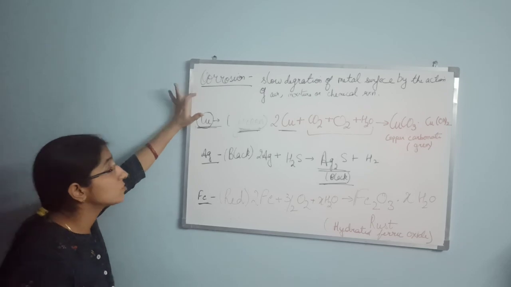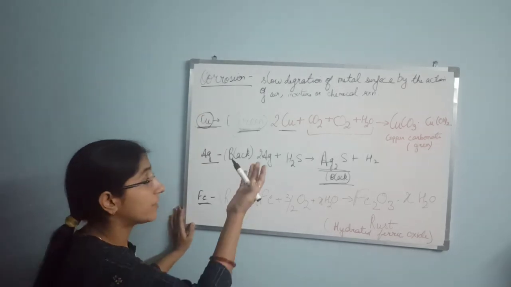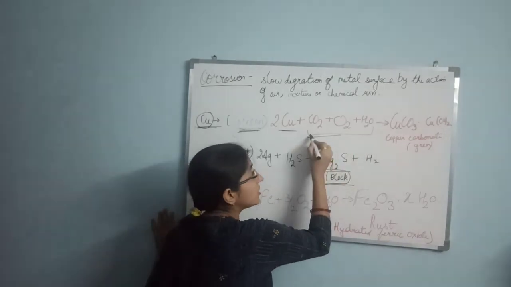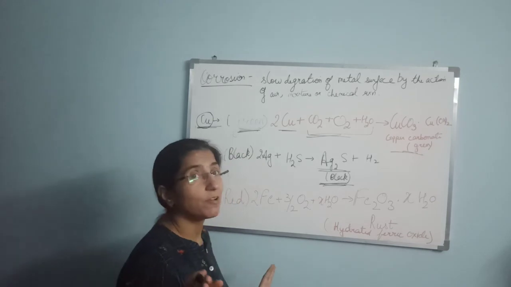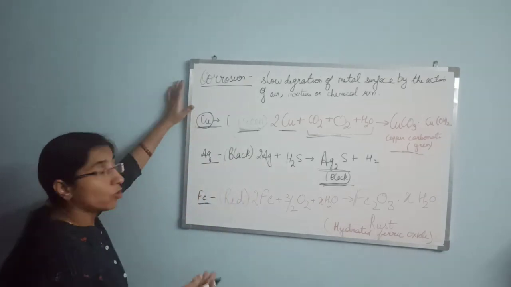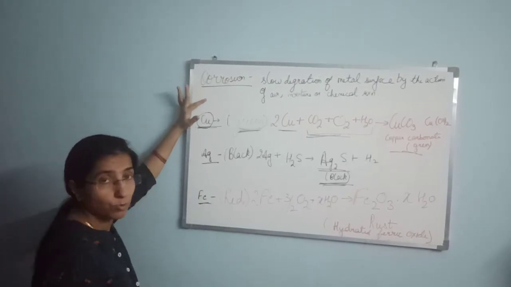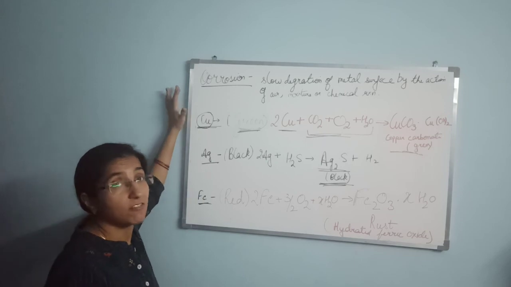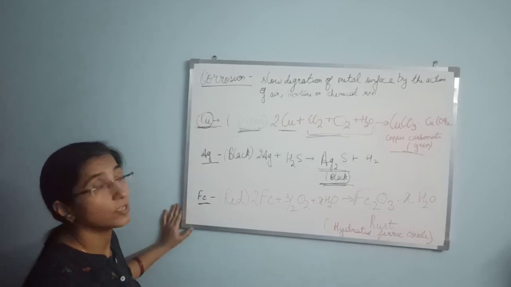So I hope you have understood what is corrosion. These are the three metals which are normally in your syllabus, and along with the reactions, go through these reactions. These are very important, and if you write this in your board exam, it will give a very good impact on the examiner also. It is normally asked in 3 marks or 5 marks. If it is asked in 3 marks, then they will ask what is corrosion and these 3 metals. If they ask in 5 marks, corrosion, these 3 metals, and the preventive measures, how to prevent corrosion.